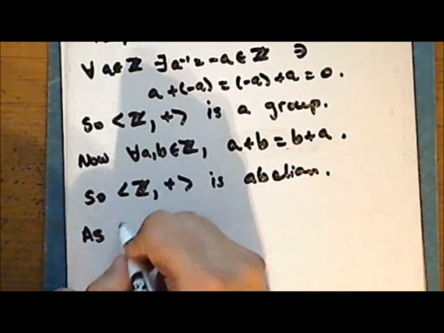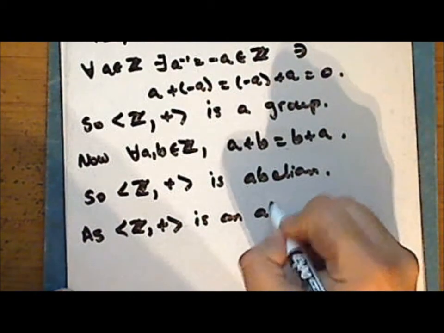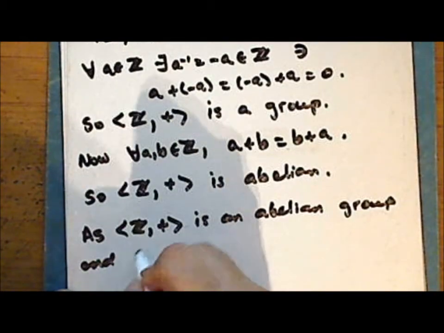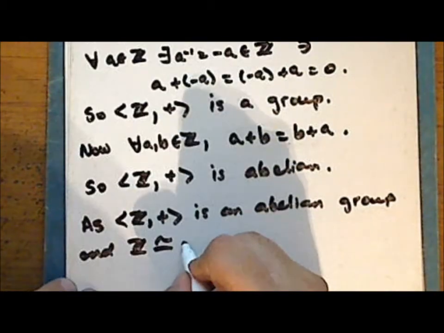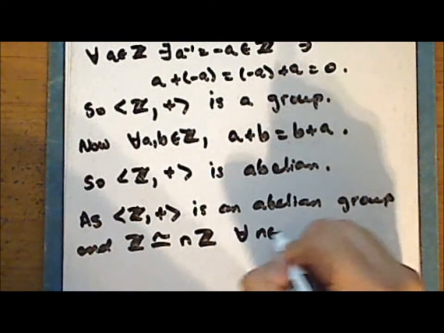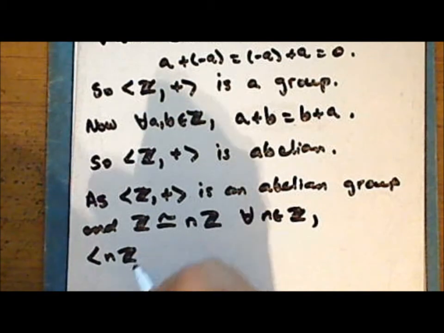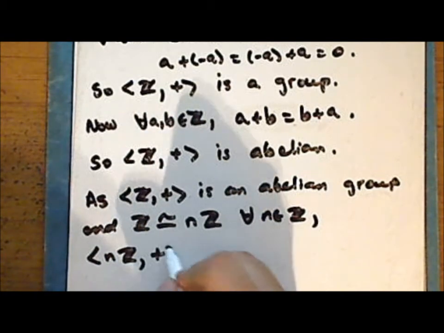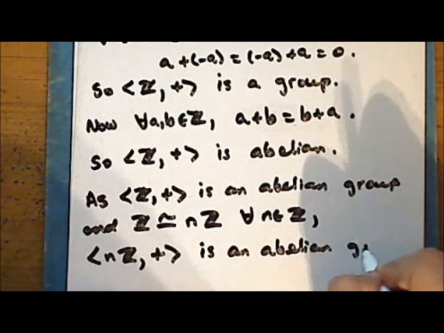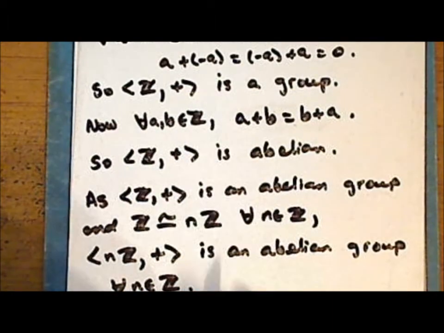So as the integers under addition is an abelian group, and the integers is isomorphic to the integer multiples of a given integer n for any choice of that integer n, the structure consisting of the integer multiples of that integer n together with addition is an abelian group for every choice of integer n. All right?